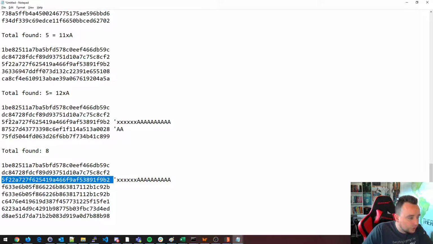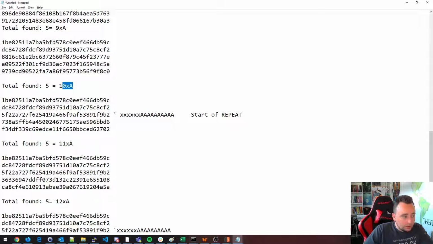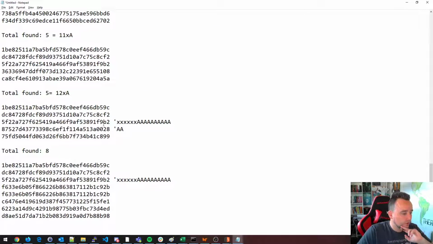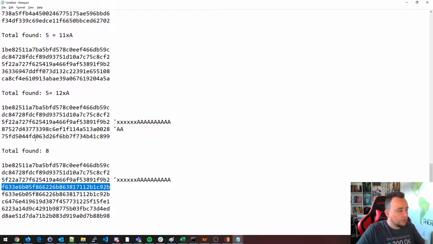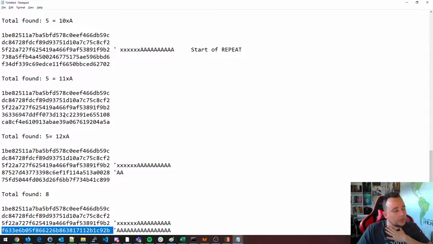You see this 5F22, 5F22, 5F22, and up here, 5F22 before 10, this third block is changing all the time based on our input. Very important thing to observe. And from here you see we have 875 until we get down to many A's. We actually have a repeating block here of all these capital A's, seen by this F633E6B.